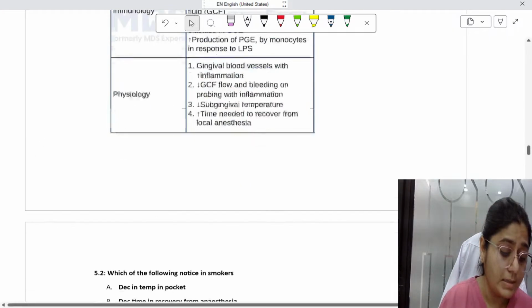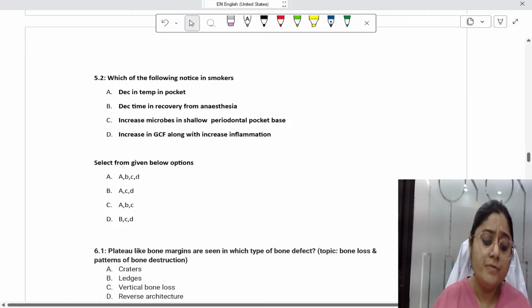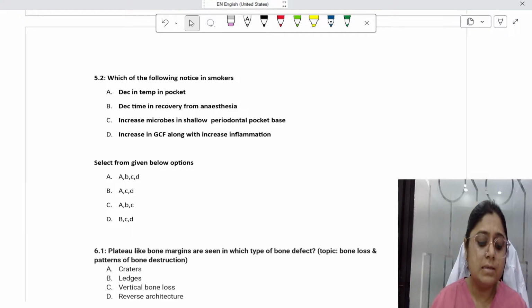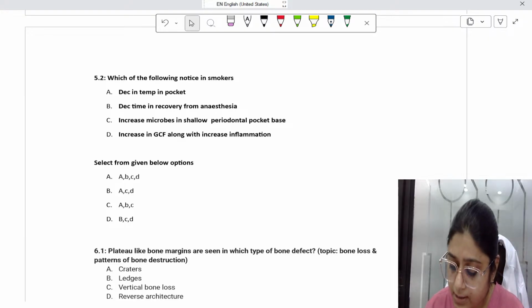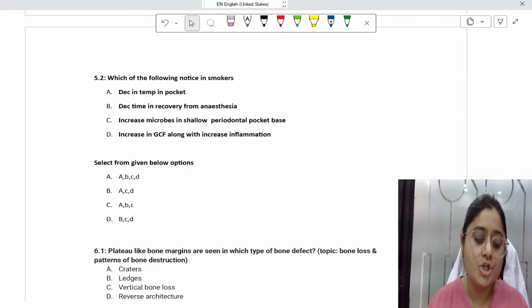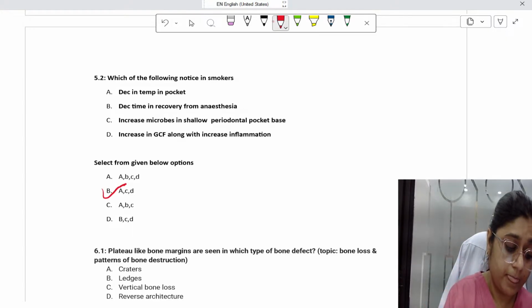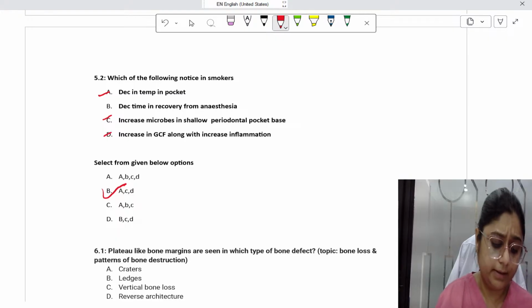Okay. Now the next question, from smoking only. Which of the following is noticed in smokers? This is similar to the above question. Decrease in temperature in the pocket, decrease time in recovery from anesthesia, then increase microbes in shallow periodontal pocket base, increase in GCF. The answer to this question is option number B, which is A, C, and D. A, C, and D are correct.